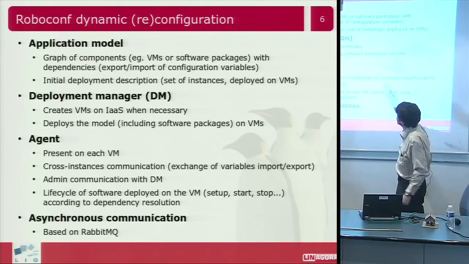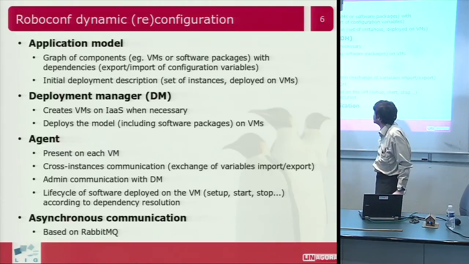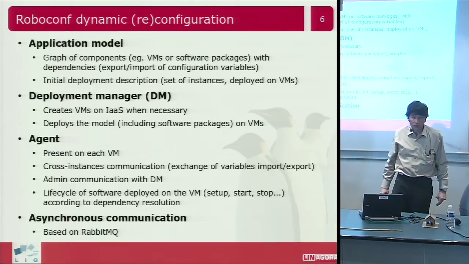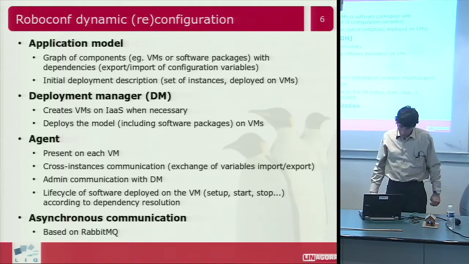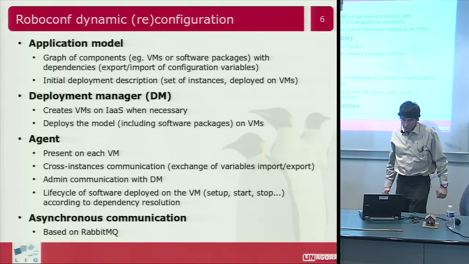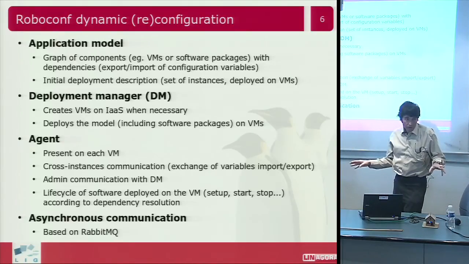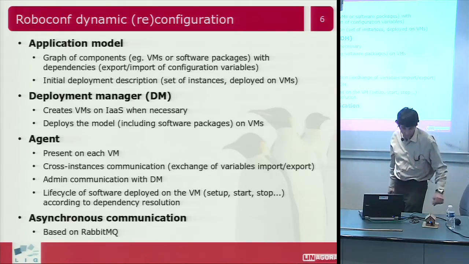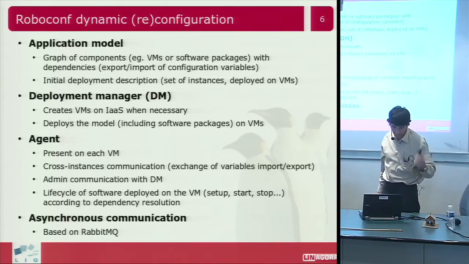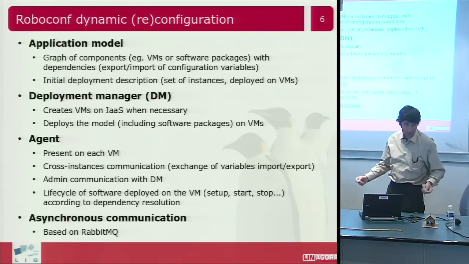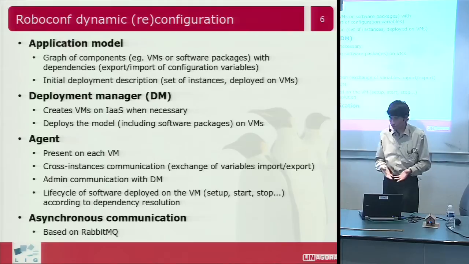This model is processed by a RoboConf component which is called the deployment manager, which is currently packaged in a web app. The deployment manager addresses VMs first, where to deploy. When it's a static machine, of course, it doesn't have to instantiate it, it already exists.